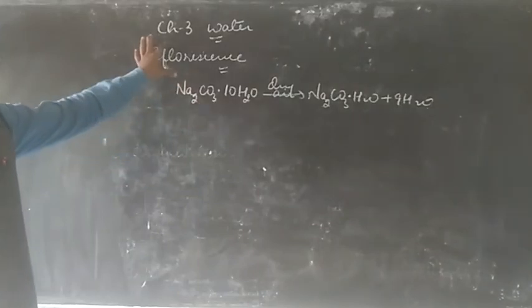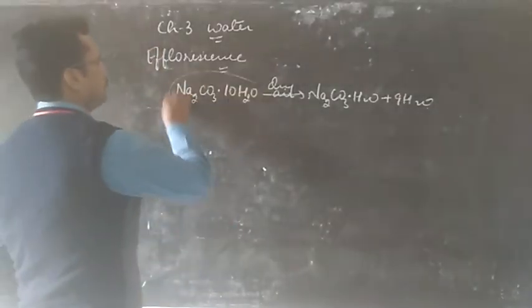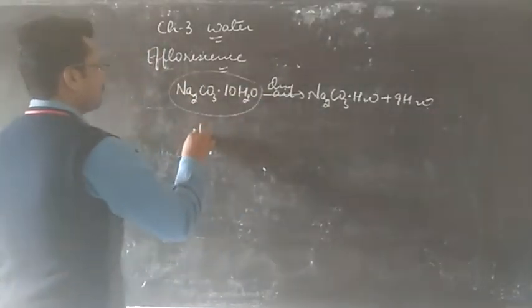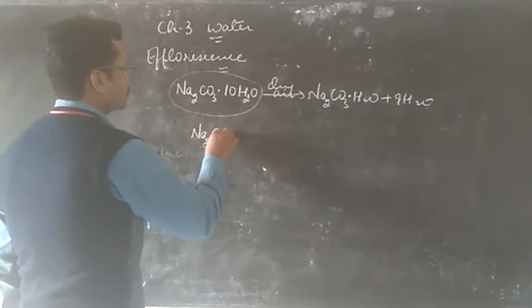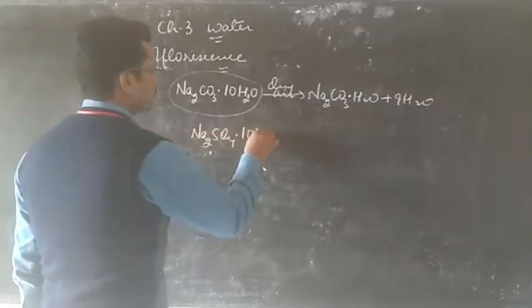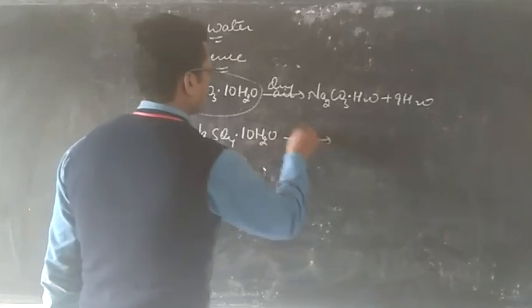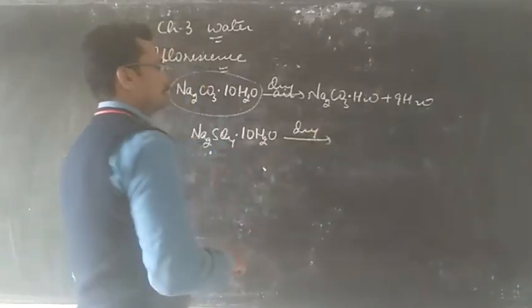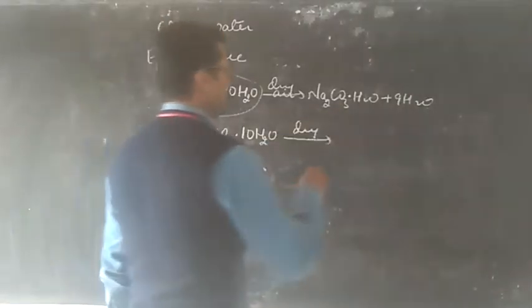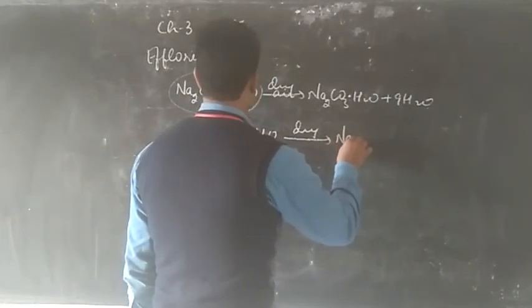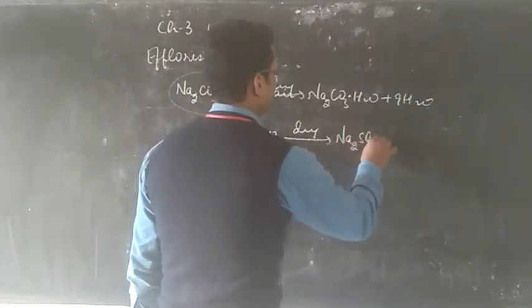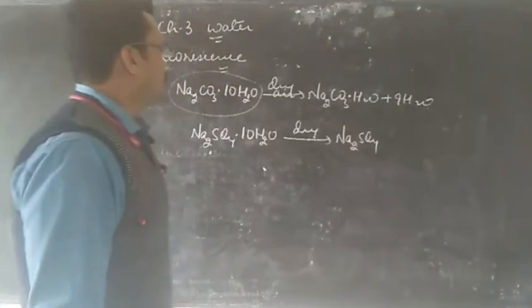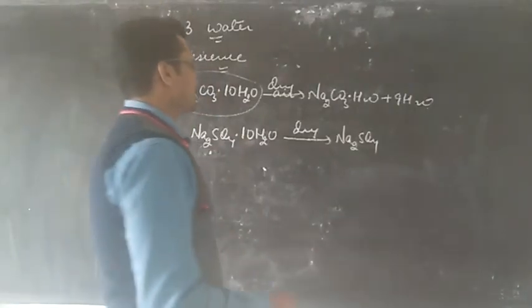This process is efflorescence, and this substance is called an efflorescent substance. In the same way we have Glauber's salt. When it is exposed to dry air, it loses all its water of crystallization, and so it also loses the crystalline shape and turns into powder.